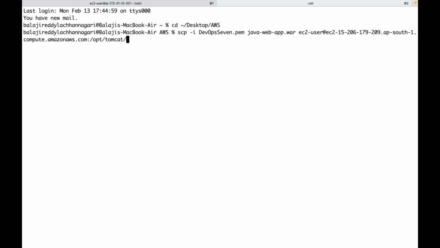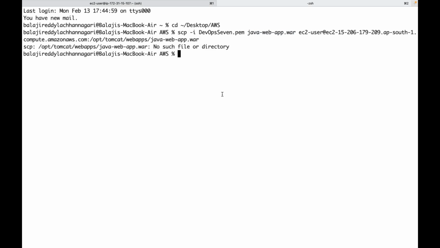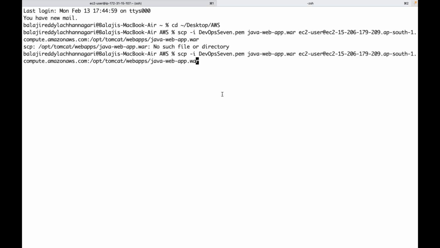So instead of CloudWatch, you can go for other open source software like Prometheus for metrics, and Elasticsearch, Filebeat, Kibana for logs and log aggregation. But AWS is also offering one service, and some people may go with CloudWatch, so that's why I'm demonstrating CloudWatch also. So let me copy my file first to that server. /opt/tomcat/webapps.